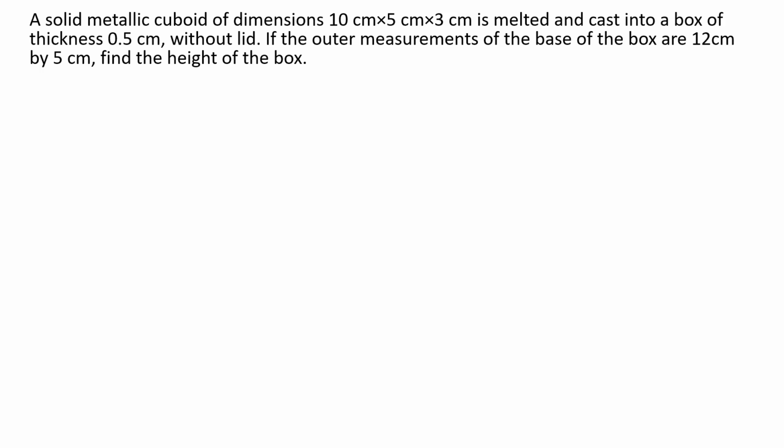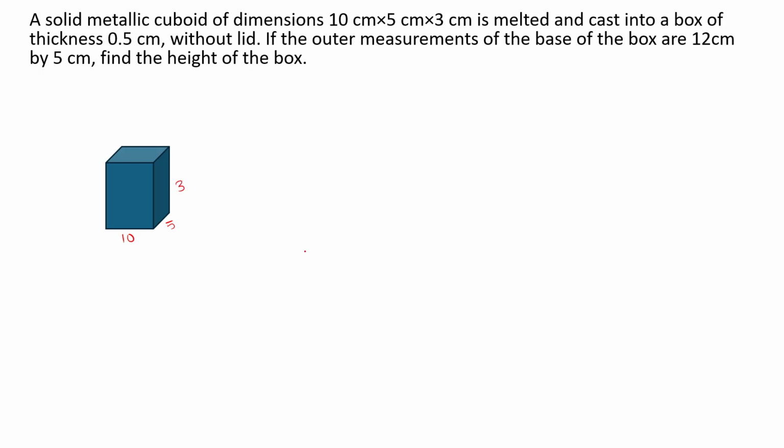If the outer measure of the base of the box is 12 centimeter by 5 centimeter, that means the base is 12 by 5. So we have to find out the height of the box. Let us understand the question with the help of the figure here. We have a metallic cuboid, and its dimensions are given as 10 centimeter, 5 centimeter and 3 centimeter.